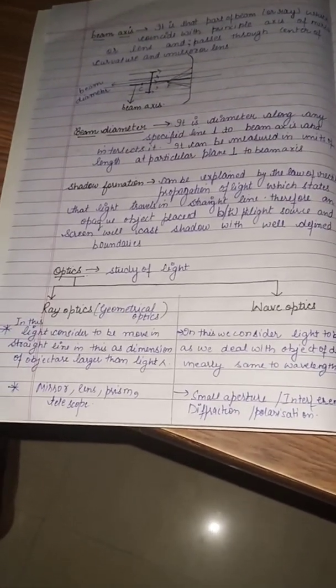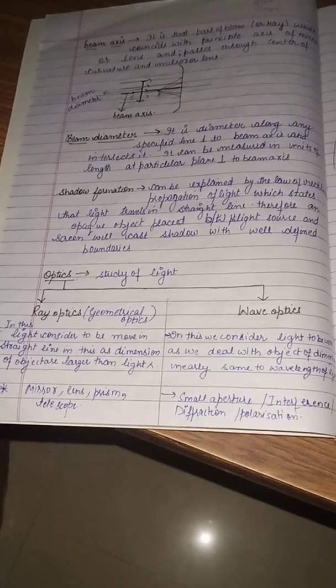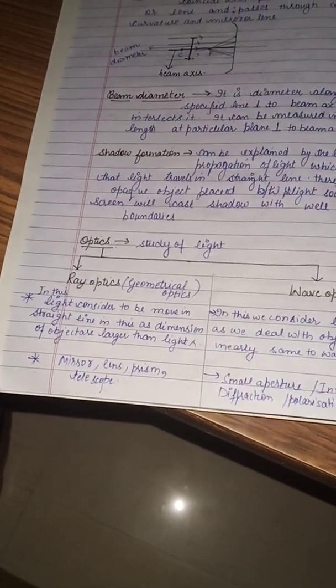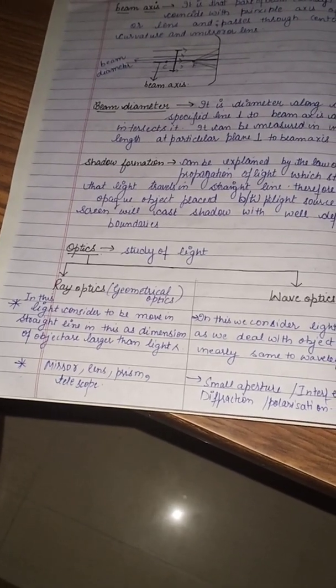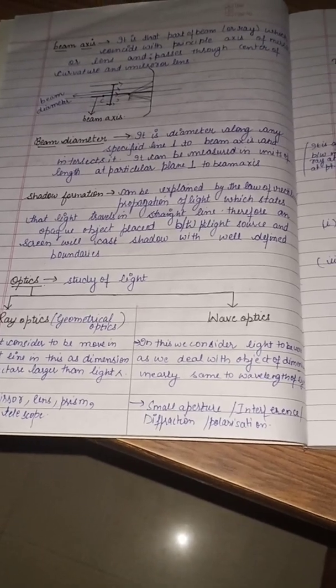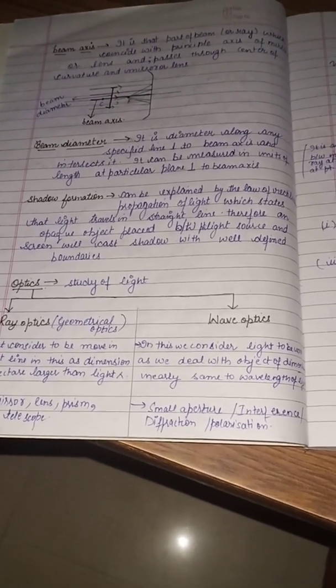But if the object is really small, then we study the wave nature of light. In ray optics, we deal with objects like mirror, lens, prism, telescope to study its nature. But in wave optics, we study diffraction, polarization, interference, small apertures, etc.